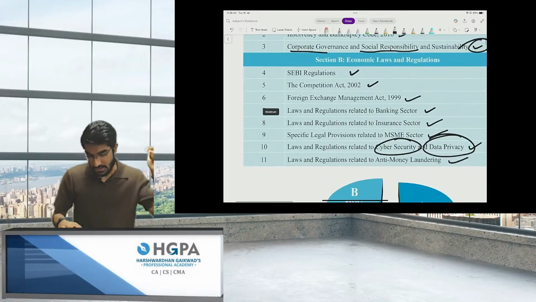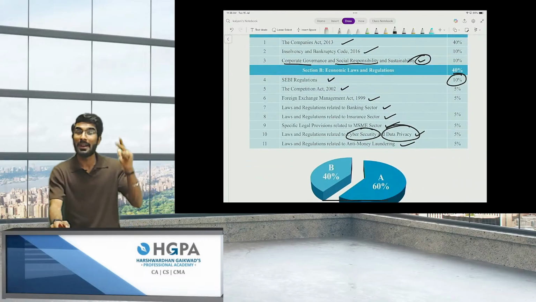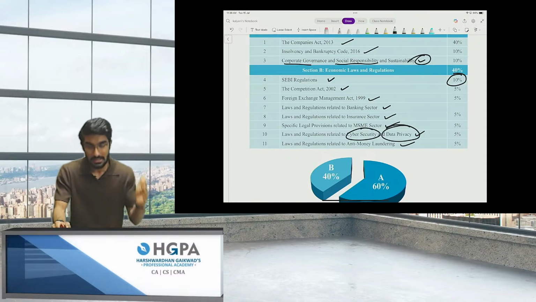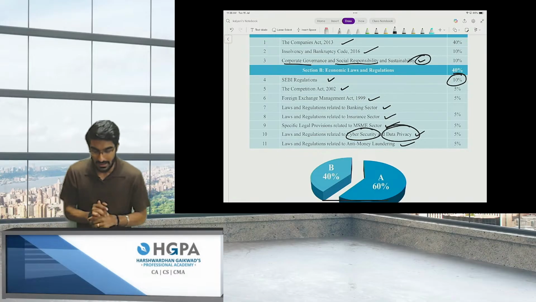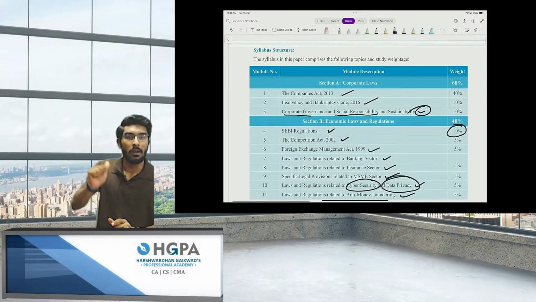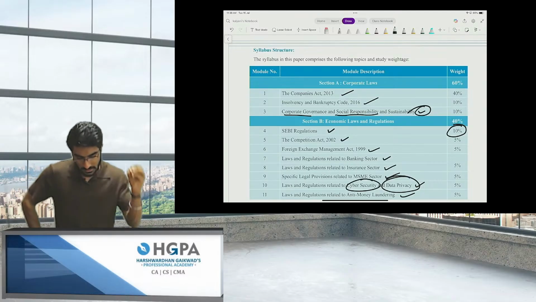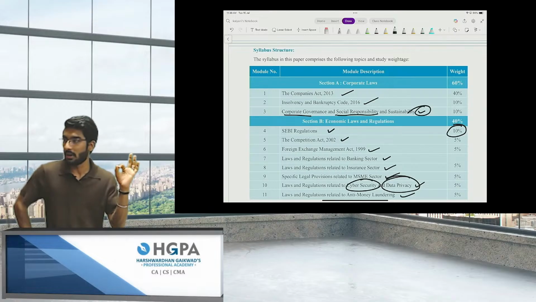So this is the syllabus: SEBI regulations, then the Competition Act 2002, then FEMA laws. Then banking laws, insurance laws, micro, small, medium enterprises laws, then cyber security and data privacy laws, the Anti-Money Laundering Act, and then corporate laws. In that, the Companies Act 2013, the Insolvency and Bankruptcy Code 2016, and last is corporate governance and social responsibility.